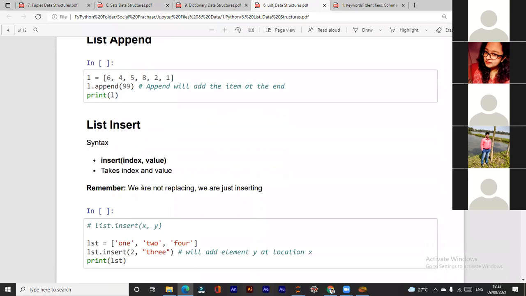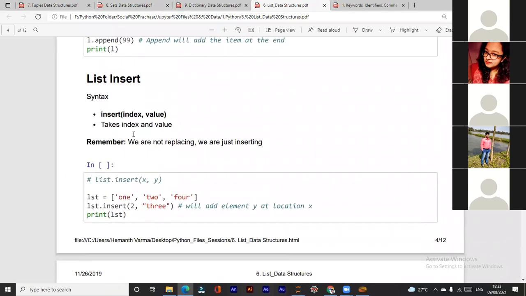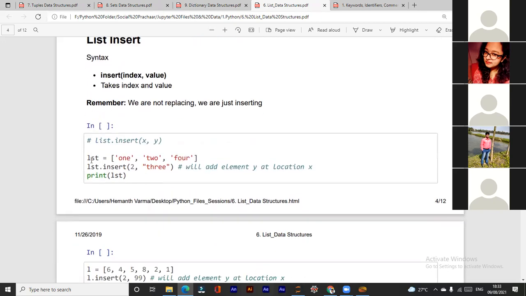Now list insert. This is the format: insert index, comma, value. The insert function takes index and value. Now remember, we are not replacing, we are just inserting. हम अभी replace नहीं कर रहे हैं, insert function की मदद से हम कुछ नया insert कर रहे हैं.